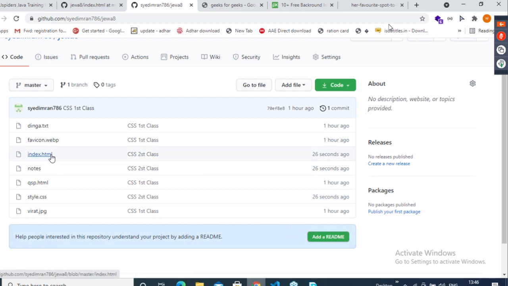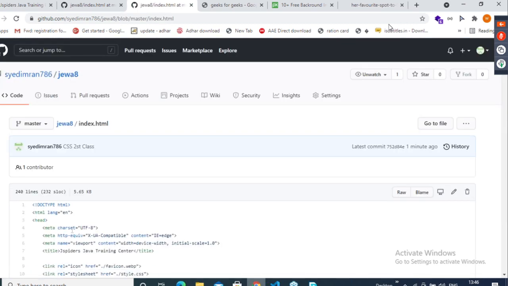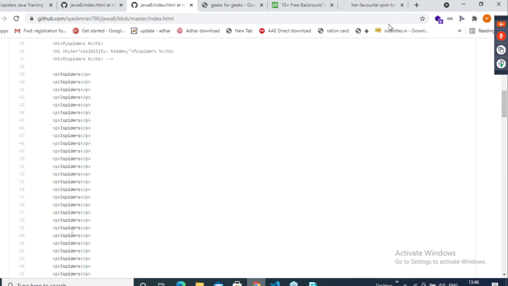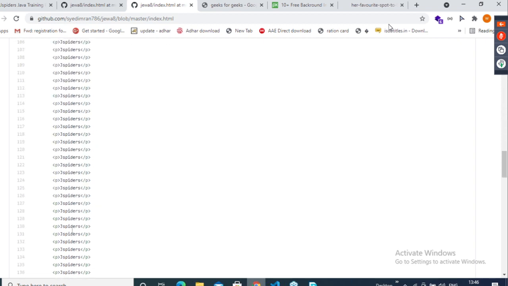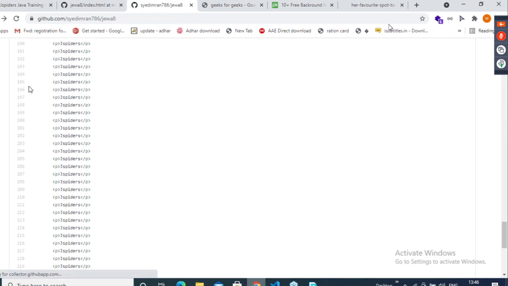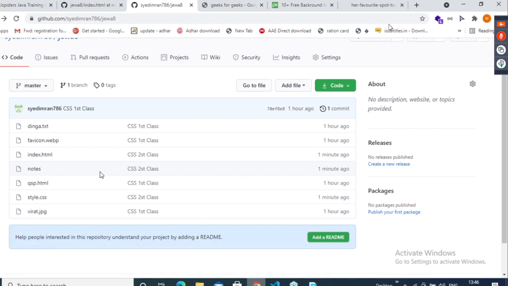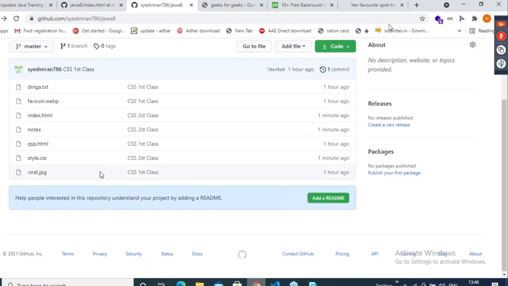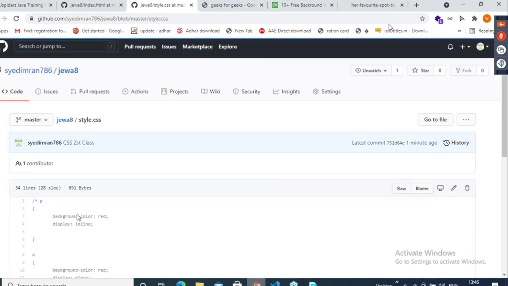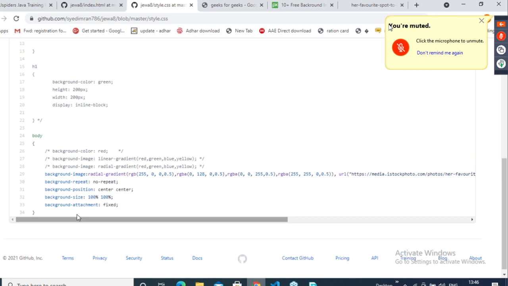In index.html, all these things I have added. I will create new files from tomorrow, because it is overriding. So now if you want CSS, it is here. Clear?